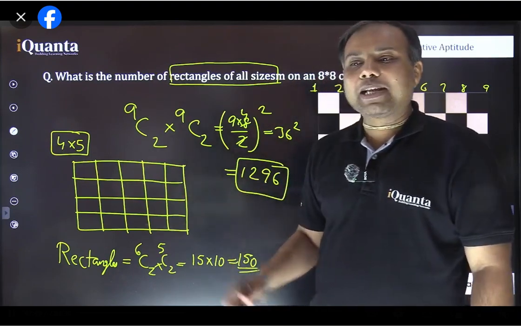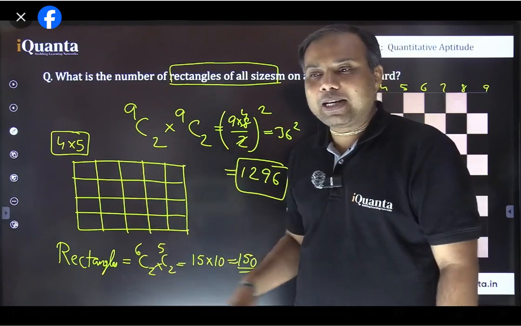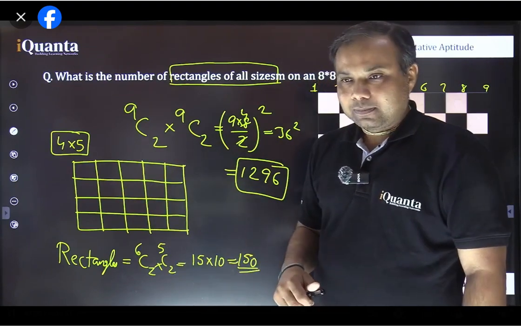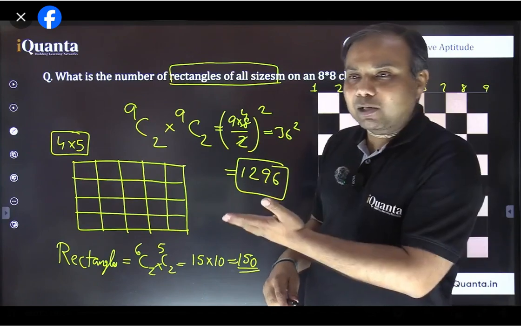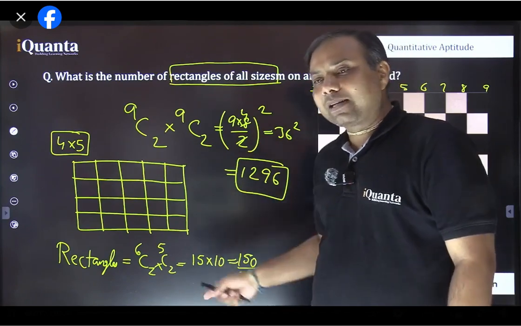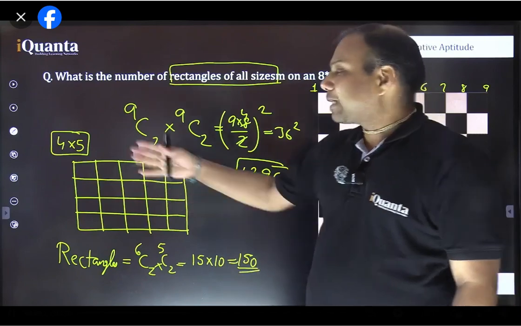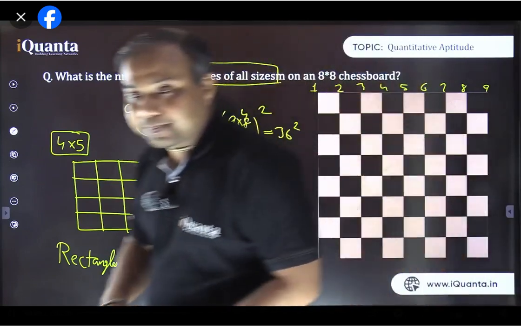How many squares of 1 by 1 will be formed? 2 by 2, how many? 3 by 3, how many? 4 by 4, how many? And so on. So we need to count that way. Okay? So while counting squares, we need to use that method only which we discussed. While counting number of rectangles, this is a faster way, other than counting size by size. Is it okay?